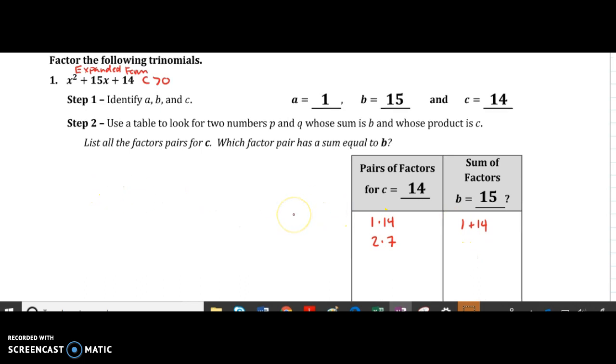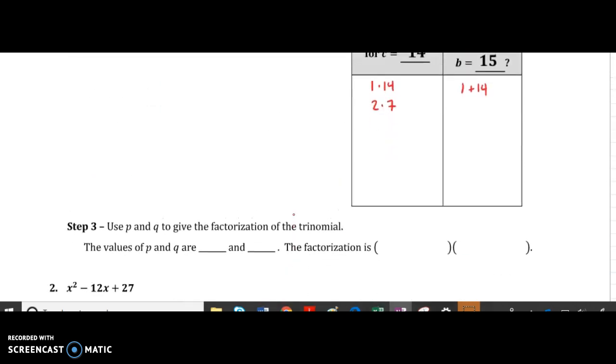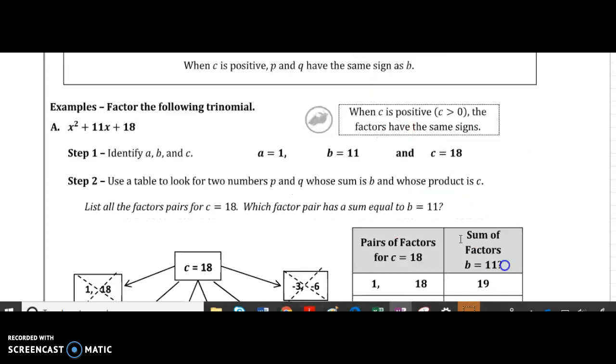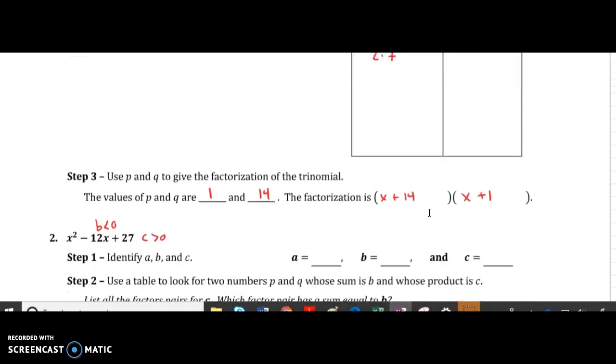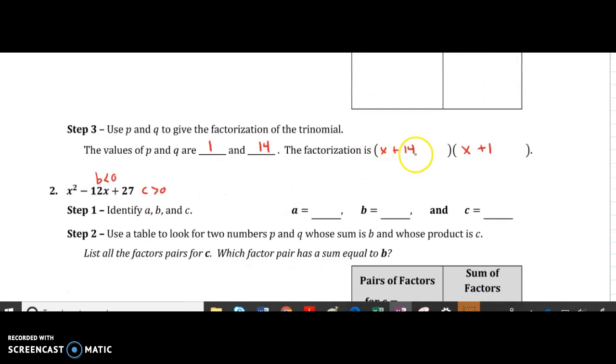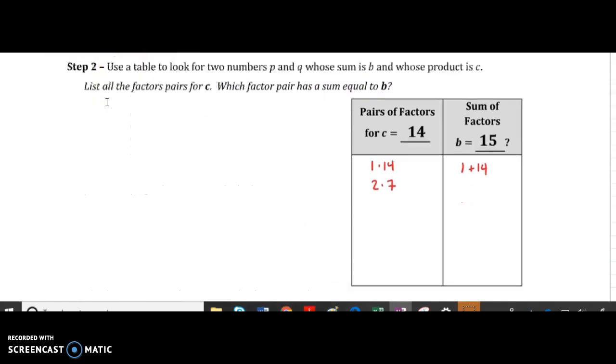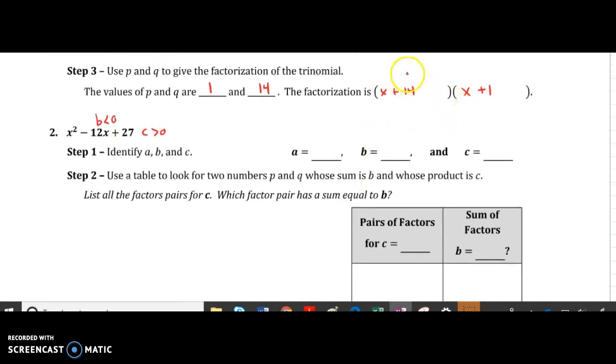So let's see if there are any more steps down here. Yep. Use p and q to give the factorization of the trinomial. So p is 1 and q is 14 are going to be our p and q. There we go. Because they fit the pattern. Now our factorization is x plus 14 times x plus 1. And remember, it doesn't matter which order you write them in. So basically, if I were to multiply out x plus 14 times x plus 1, the expanded form would be x squared plus 15x plus 14. So that is expanded form, this is factored form.